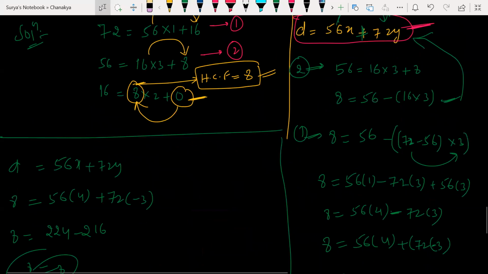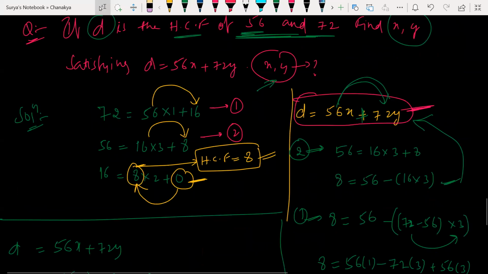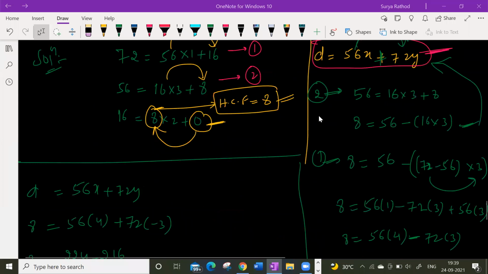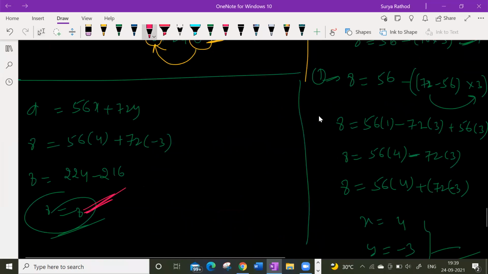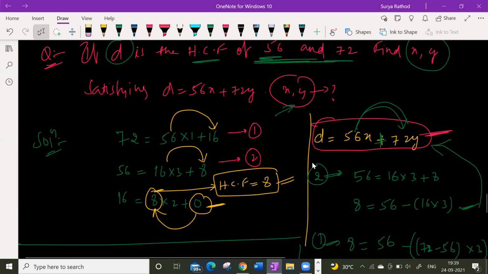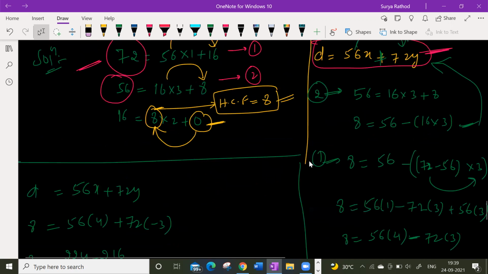We are done with the time. I have a further class. Children, do you understand here? Any doubts? After getting x equal to 4 and y equal to minus 3, I'm just satisfying the condition. And again you have to rewrite that. You have to substitute here and rewrite, using 70 in place of 72 and 50 in place of 56, and substitute the x and y values. Again you will get different x and y values. That is your final answer.